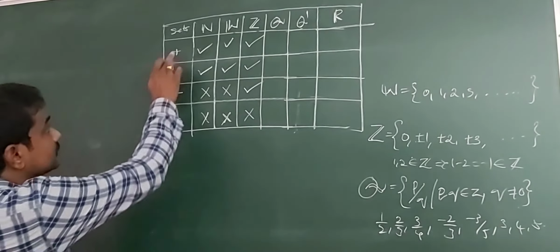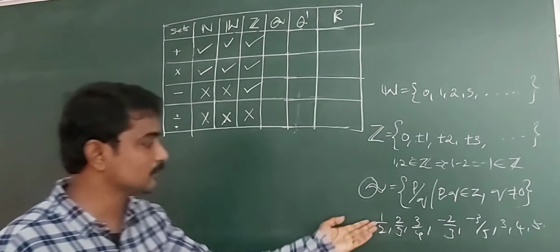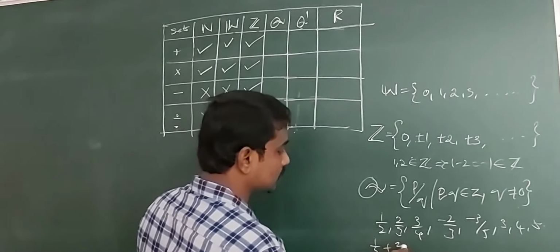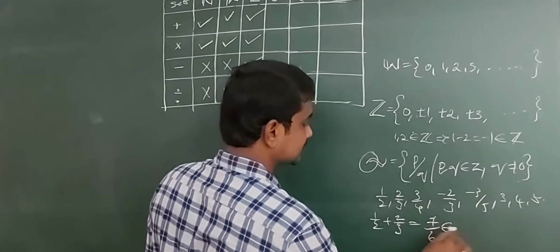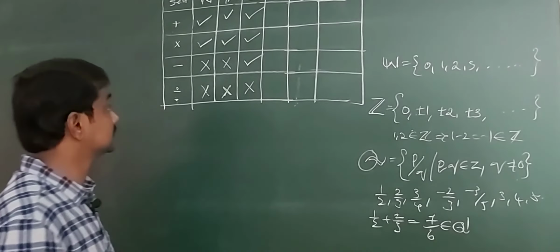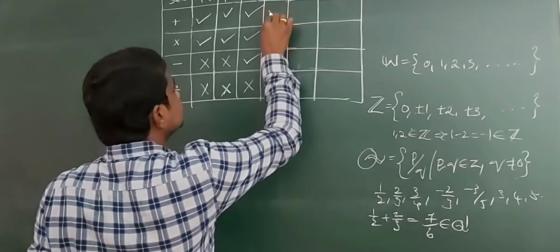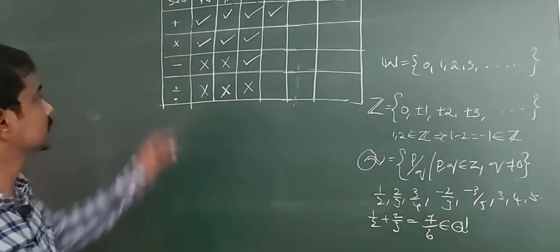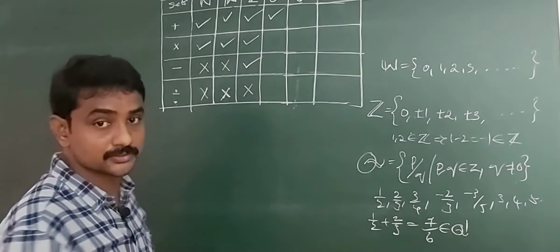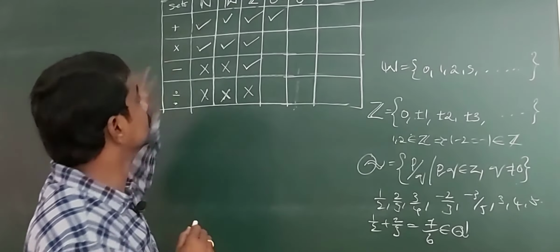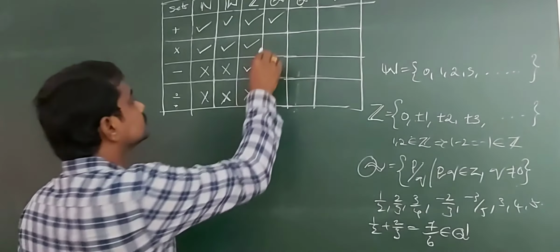So, for Q, first is addition. Clearly, addition is a binary operation on Q. For example, 1 by 2 plus 2 by 3 implies 7 by 6, and 7 by 6 belongs to Q. So, the sum of any two rational numbers is again a rational number, and addition is a binary operation on Q. Next, multiplication. Multiplication is also a binary operation on Q because the product of any two rational numbers is again a rational number.